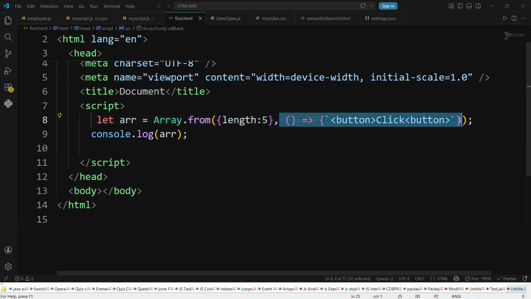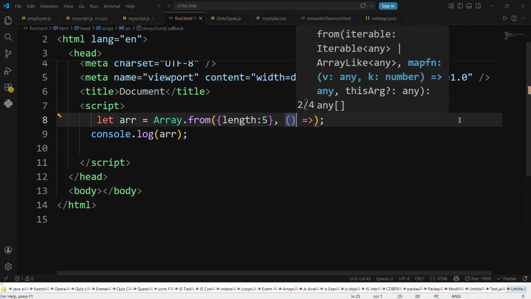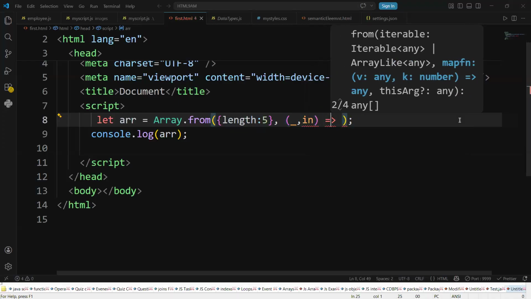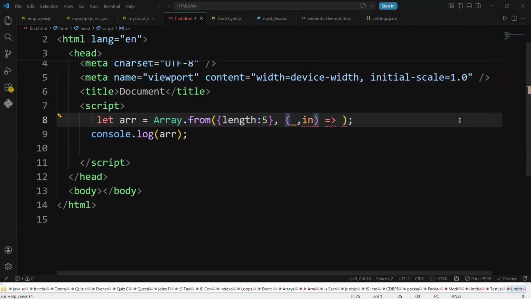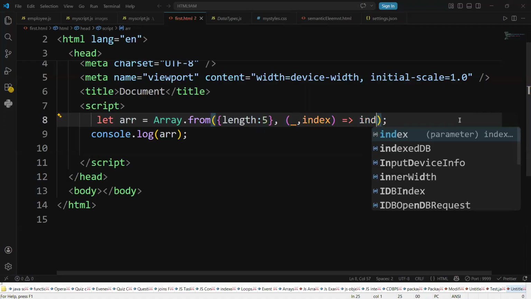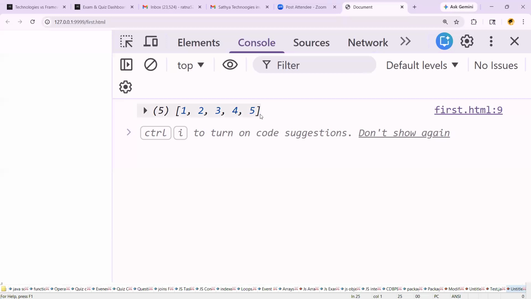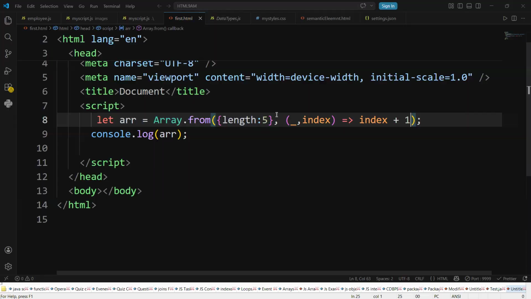You do one thing. At least I should get the numbers. How can I get the numbers? You write the underscore, comma, index like this, and I can write the index value. Then you can write index plus 1. Then you get the output like 1, 2, 3, 4, 5.